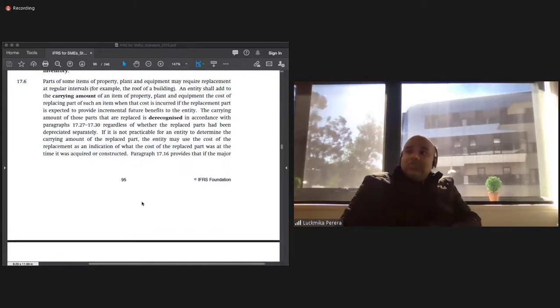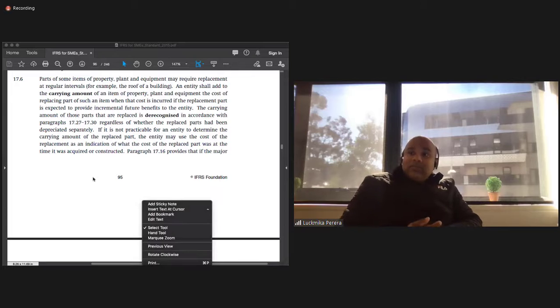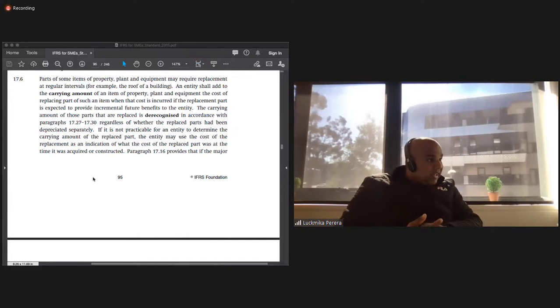So parts of some items of property, plant, and equipment may require replacement at regular intervals. For example, the roof of a building, or some equipment that goes outdated every couple of years. For example, some computers may be outdated every 5 years. An entity shall add to the carrying amount of a property, plant, and equipment the cost incurred in replacing parts. And how you do that is you have what you call a depreciation amount. By depreciating, you are actually making an allowance for it to be replaced in the future.